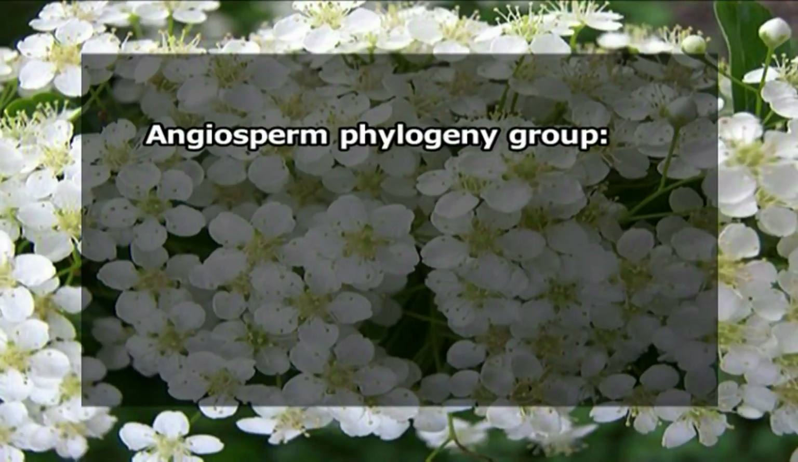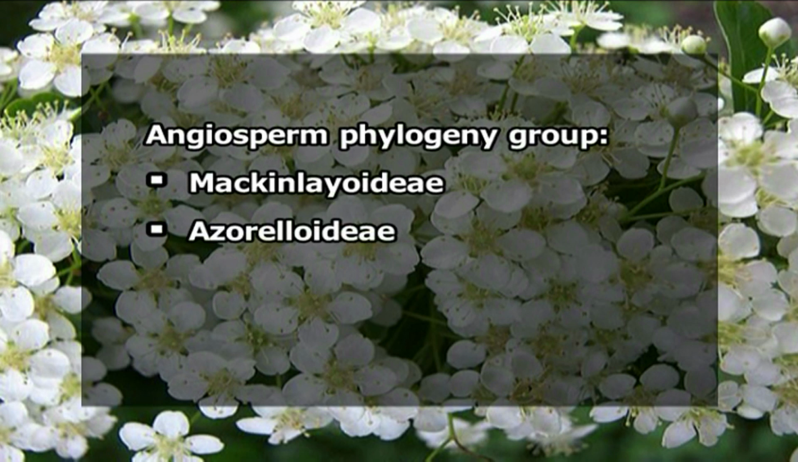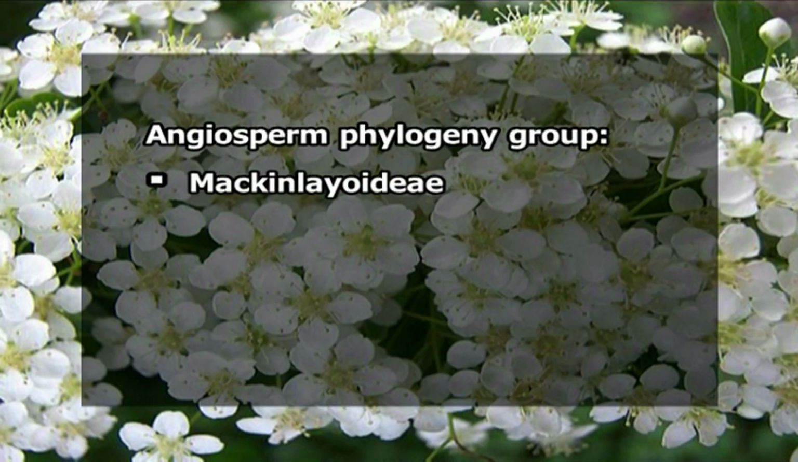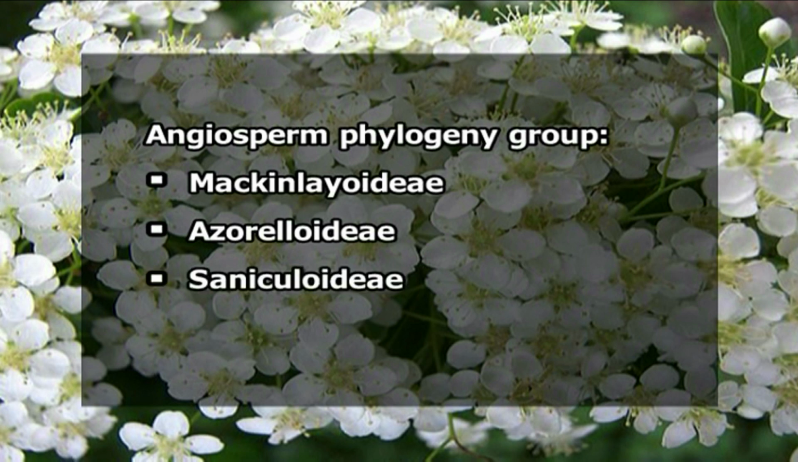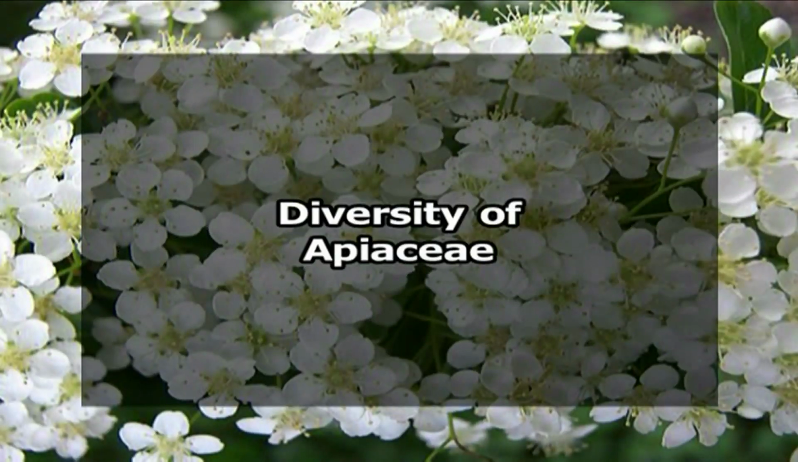Recently, the Angiosperm Phylogeny Group has recognized Mackinlayaceae as the subfamily Mackinlayoideae under the family Apiaceae and has added one more subfamily, Azorelloideae. Thus, in all, they have recognized 4 subfamilies. Number 1, Mackinlayoideae, number 2, Azorelloideae, and the other 2 being the already mentioned Saniculoideae and Apioideae. Now let us discuss the diversity of this family Apiaceae.